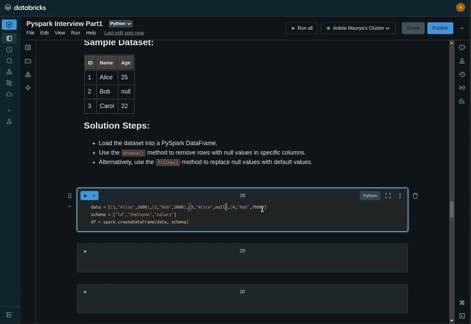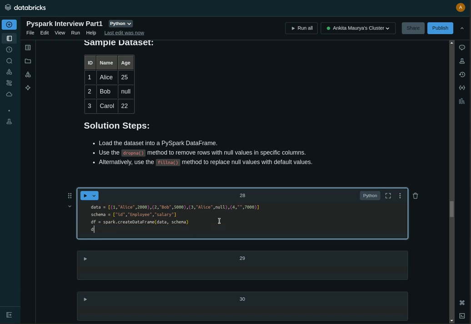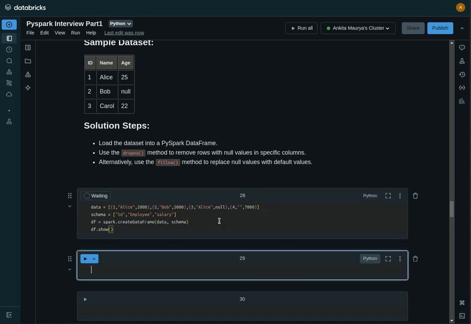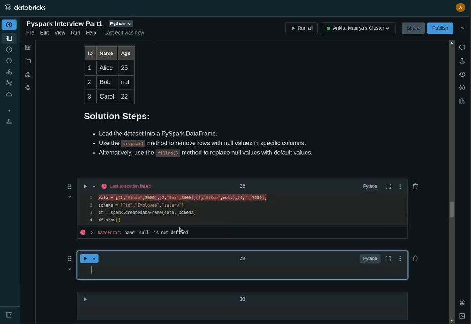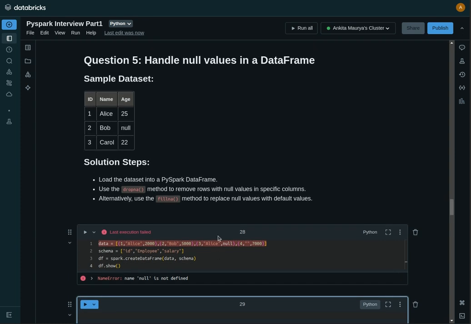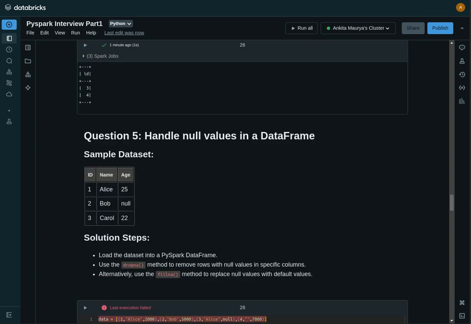And let's say for Bob, again nothing is given. And then df.show, let's print this. Something is wrong here. Null is not defined.